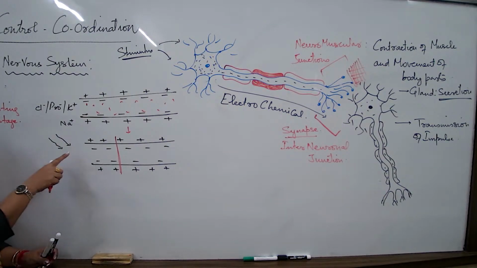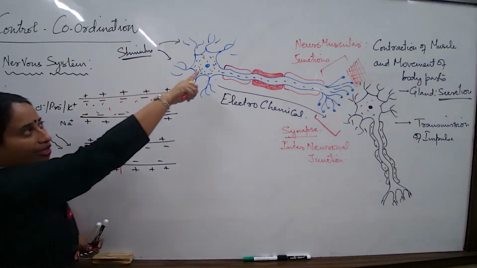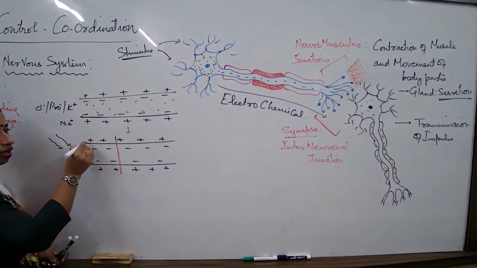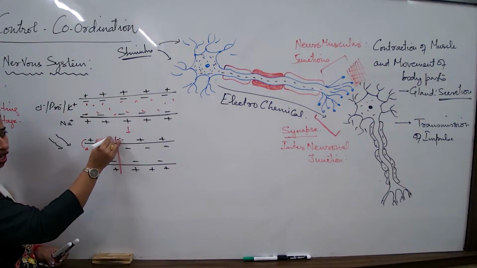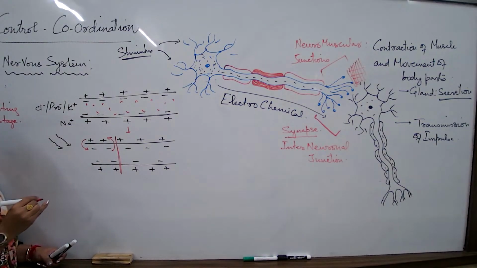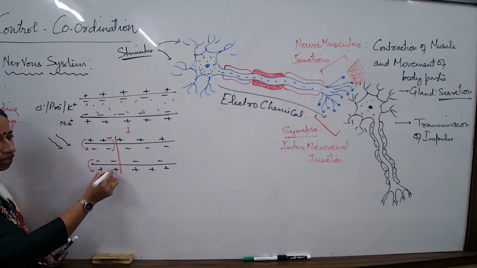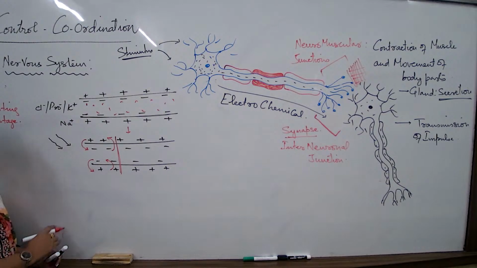So now that the stimulus has hit the neuron and started coming down from here, in one particular region the positively charged ions are moving in and the negatively charged ions are going out. Potassium, chloride, proteins going out and the sodium ions are going in.